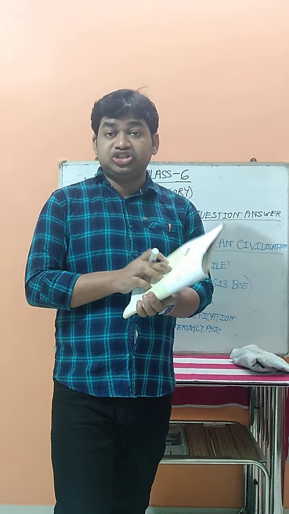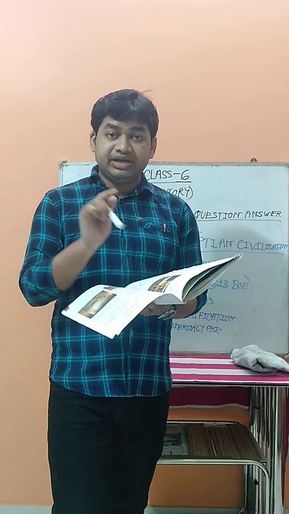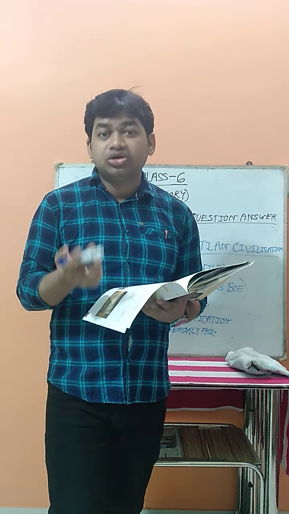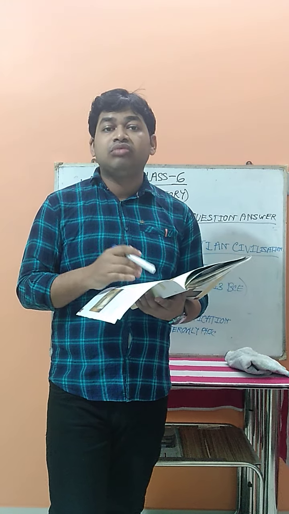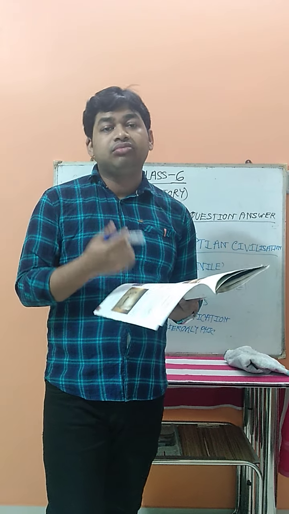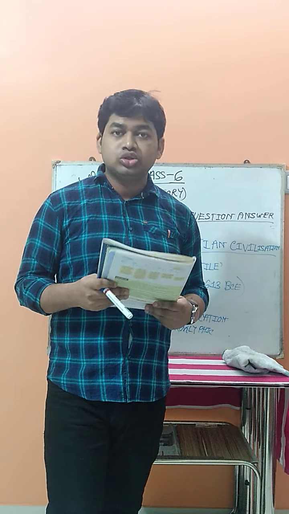And the next is, write about the society of the Mesopotamian civilization. Before that, I will discuss the society on the same page number 12. Here it is given that society is divided into 3 classes: upper, middle, and lower class. The people who belong to the upper class are the priests and the king. The middle class are the farmers, merchants, traders, or art and craft people. And the lower class is only the slave type of people.